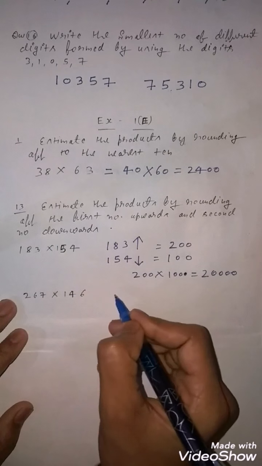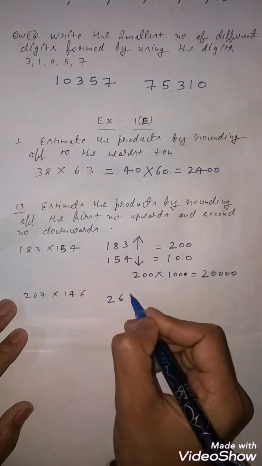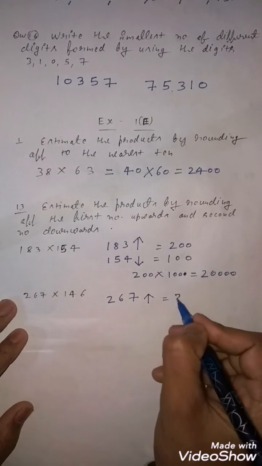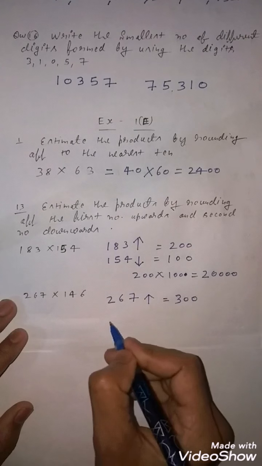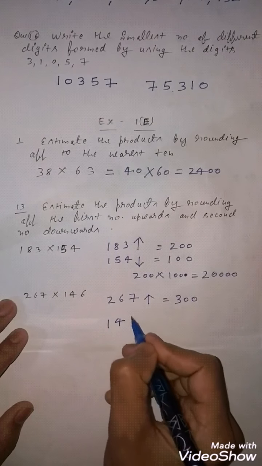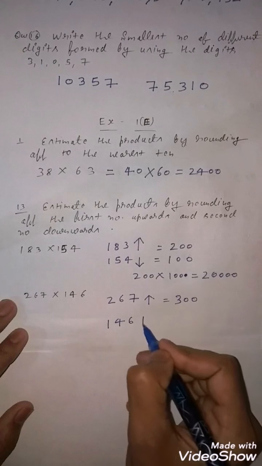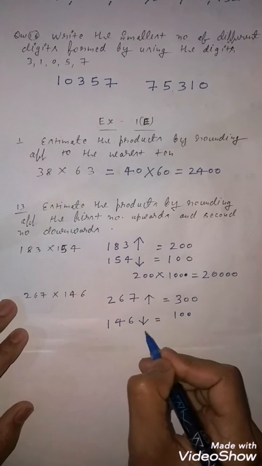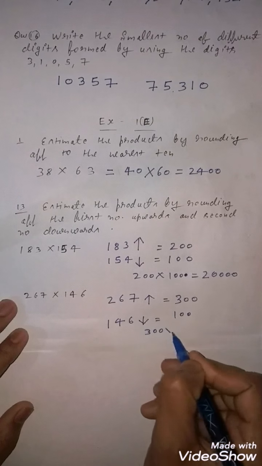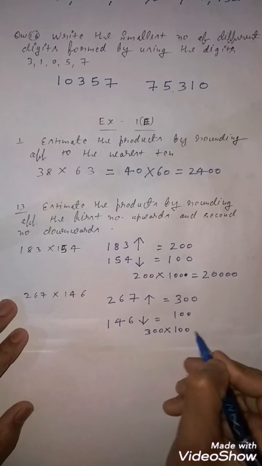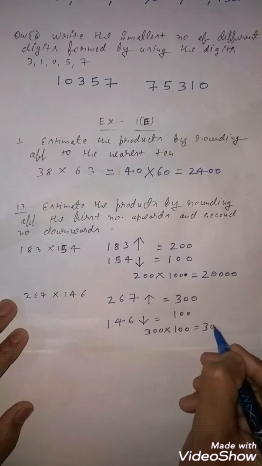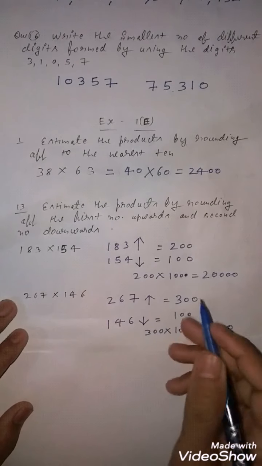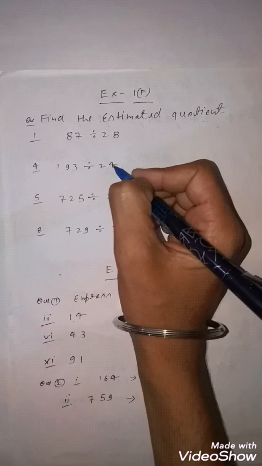Same question this is. 267 is given. So 267 upward, everyone knows this will become 300, and 146 is downward, so this will also become 100. Now if you multiply 300 by 100, this will become 3 and 4 zeros. Clear to everyone? Now I think you are able to solve the question based on this.